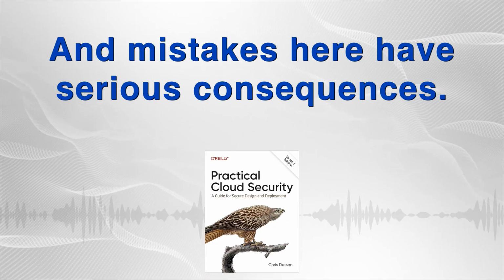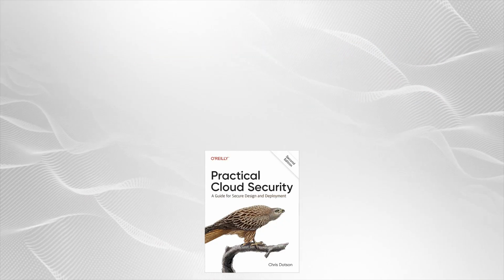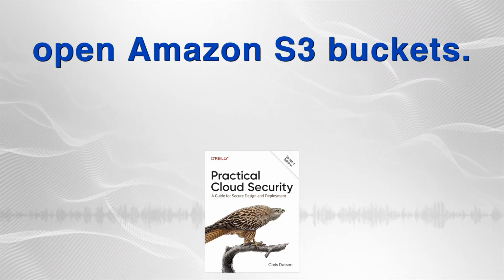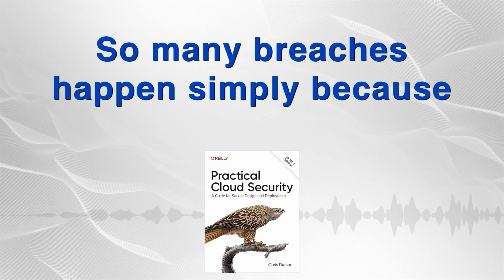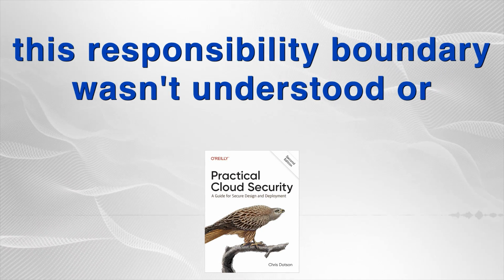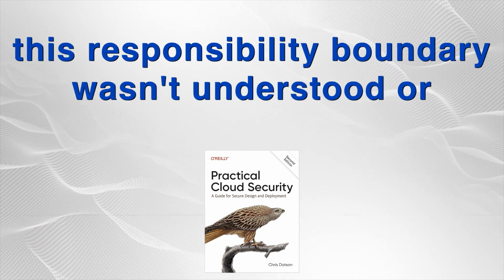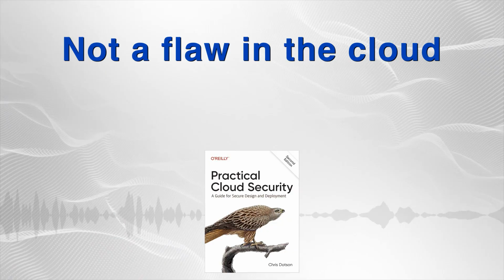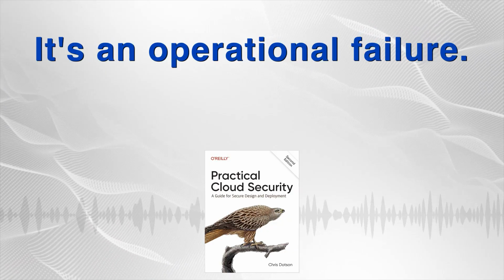And mistakes here have serious consequences. Huge consequences. The book uses the example of open Amazon S3 buckets. So many breaches happen simply because this responsibility boundary wasn't understood or managed correctly. A configuration issue, really, not a flaw in the cloud itself. Precisely. It's an operational failure.